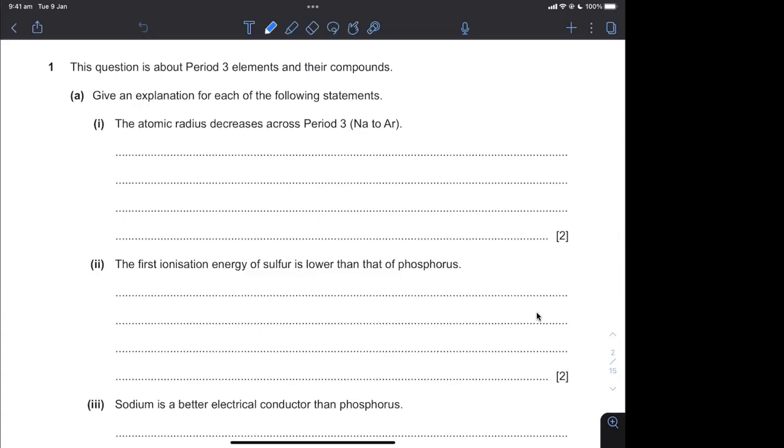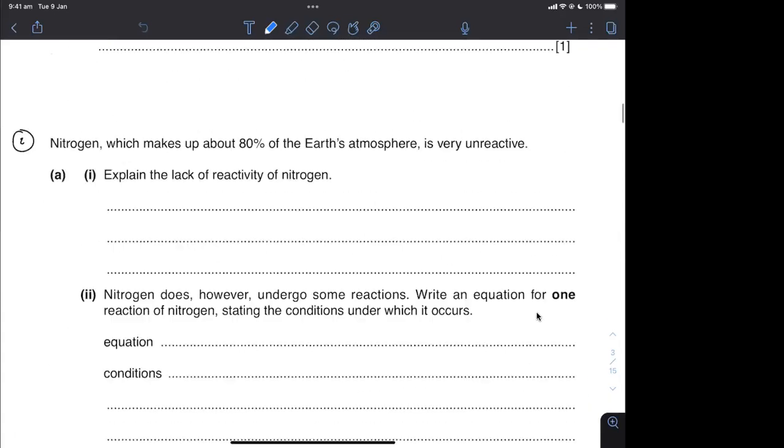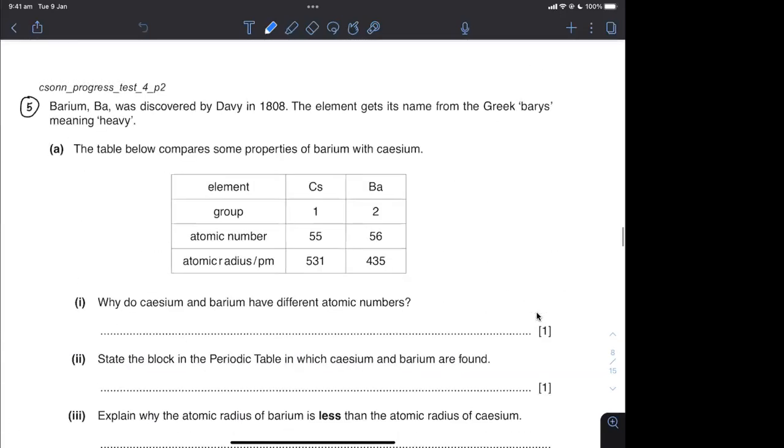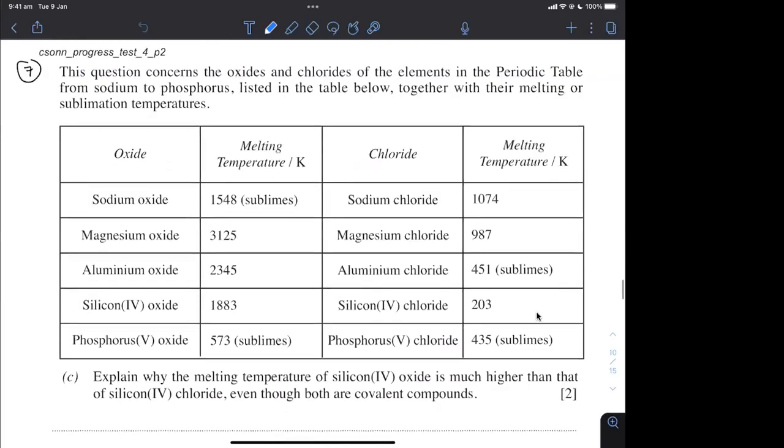Question 7. Paper 2, yeah? Yeah, paper 2. Okay.